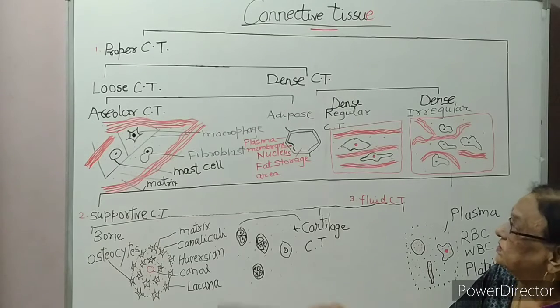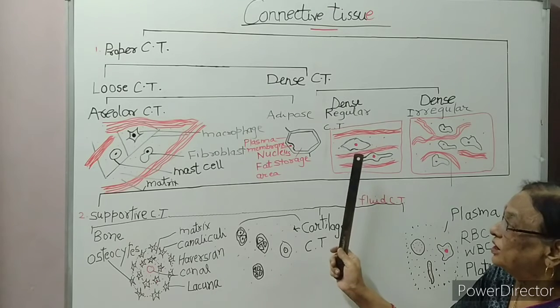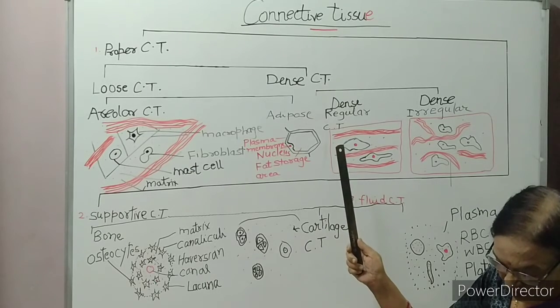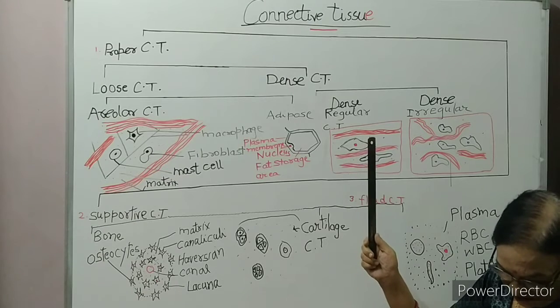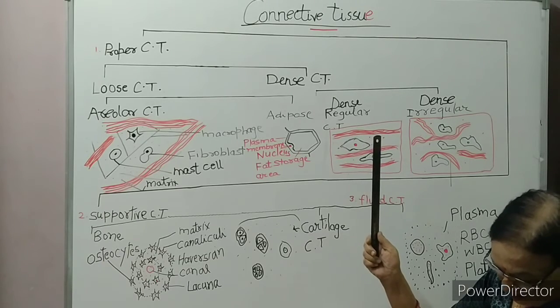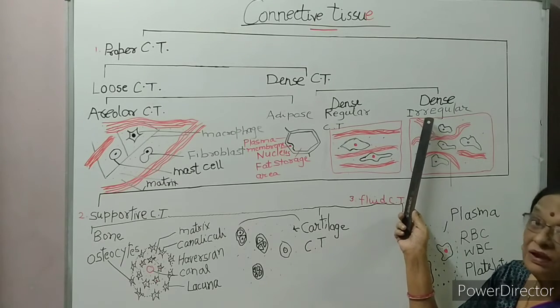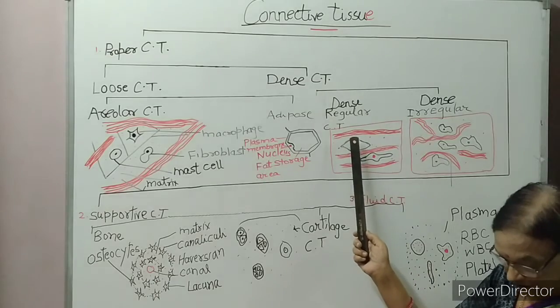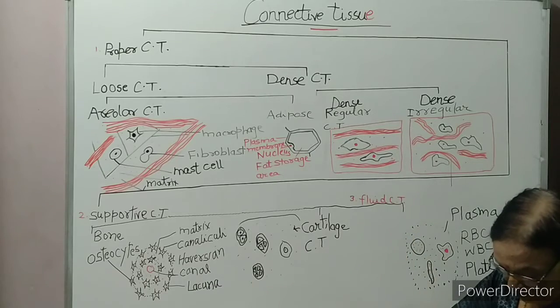The name itself shows that in dense regular connective tissue, collagen fibers run parallel to one another. This is the dense connective tissue. In dense irregular, collagen fibers are distributed irregularly. So here regular arrangement and here irregular arrangement.